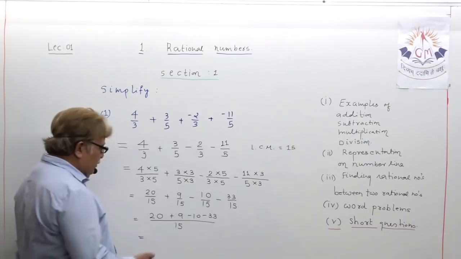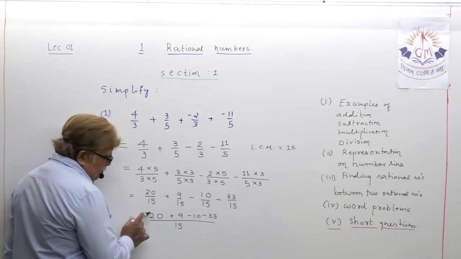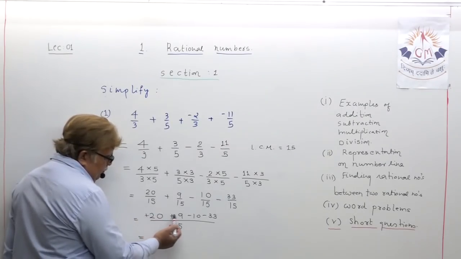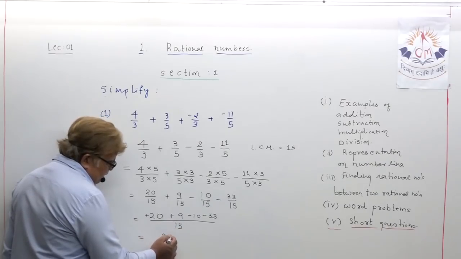Okay, so here just try to understand how many numbers you have to add or subtract. 4 numbers. First, my dear student, find the numbers having a positive sign. This one with nothing means plus, plus. So these 2 numbers are with a positive sign. So just add 20 plus 9, 29. Try to understand this.